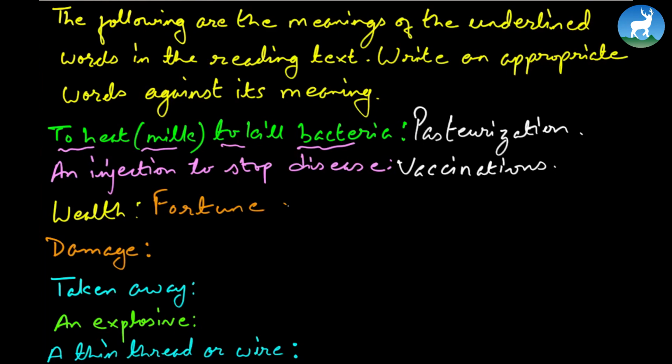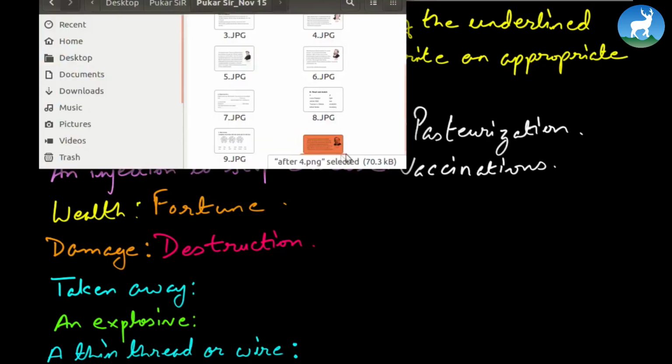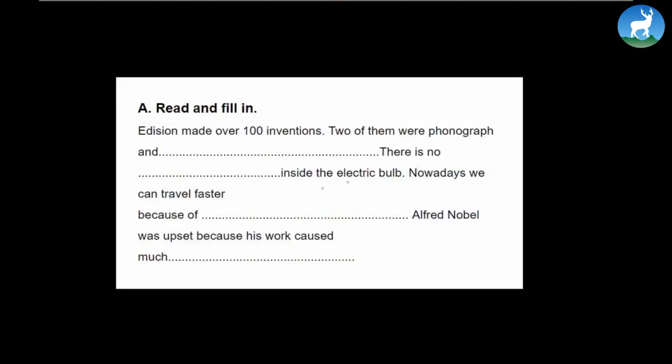For the damage, again, you can come to the section Alfred Nobel and underline the word destruction. Destruction for damage, right? And then here you can write destruction. So this is how you can do this particular work. The rest of the words are underlined, you can get them from the book itself. Now let's move further. This you can either do in the classroom or as homework. Now it's simple, fill in the blanks.